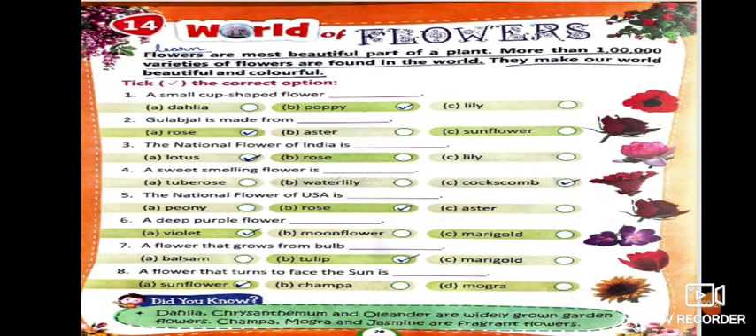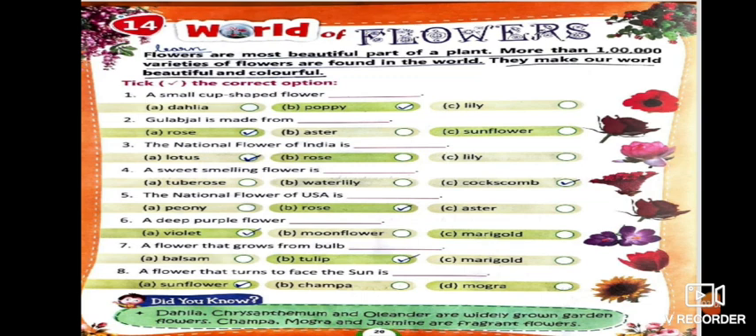First, children, the most beautiful part of plants are flowers. And do you all know there are so many varieties of flowers in the world, more than 1 lakh. And they make our world beautiful and colorful. Okay, now there are some pictures which are given to you in your book, and they ask you to take the correct option. Alright, one statement is given and they have 3 options. You have to pick the correct one, and the picture is also given there.